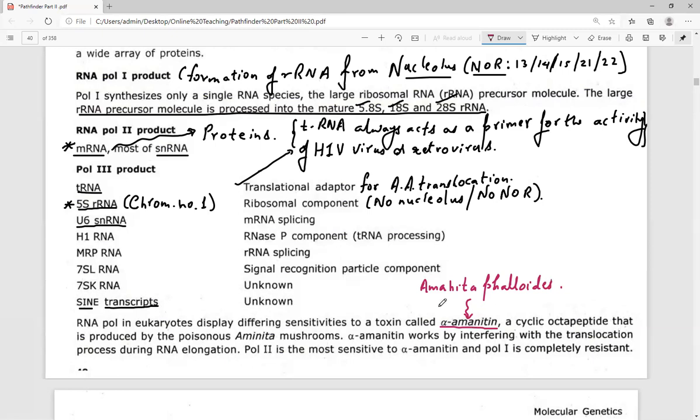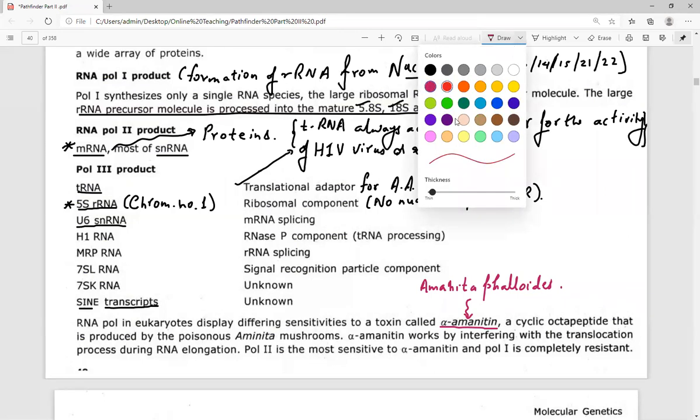This alpha amanitin acts as a death cup, and RNA polymerase second is most sensitive to this particular alpha amanitin.